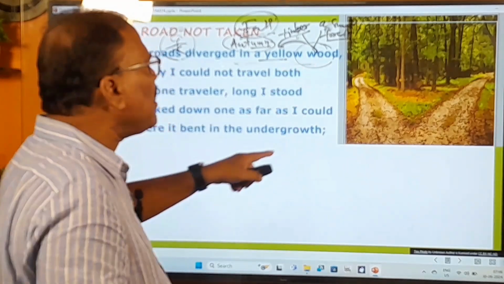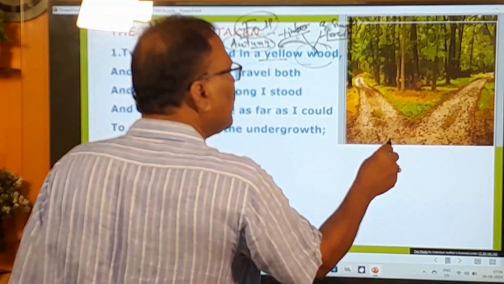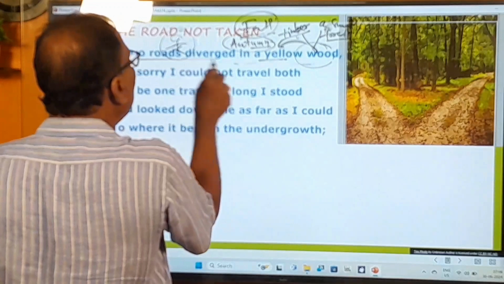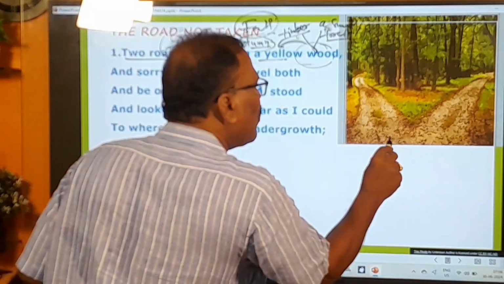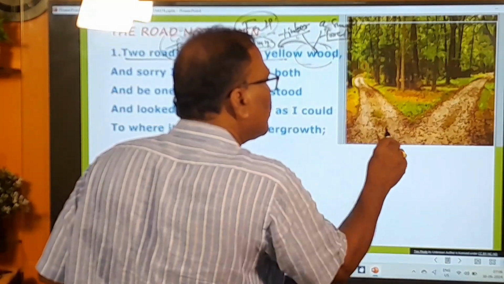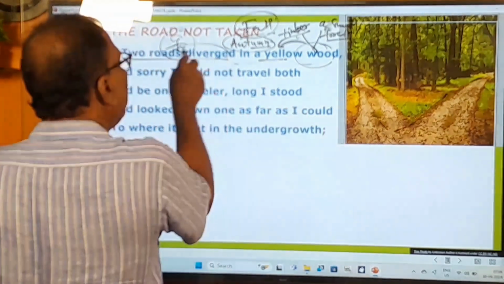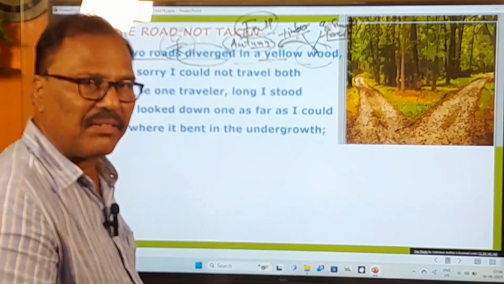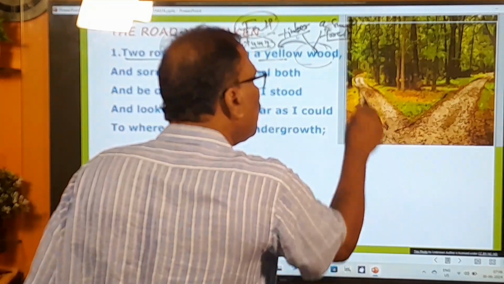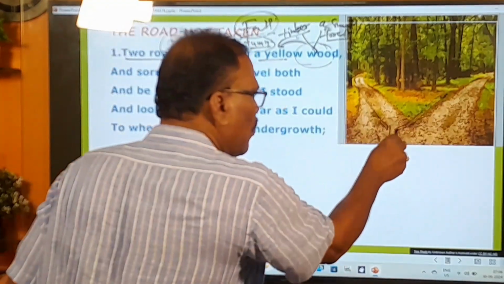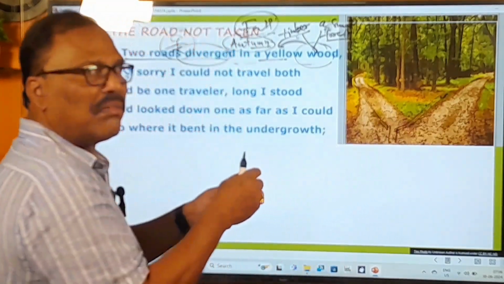All of a sudden, while he was walking, the two roads diverged. That means the single road got diverted into this one and this one. Diverged means divided. It has divided into two roads. So far it was a single road, but now it has become a double road.